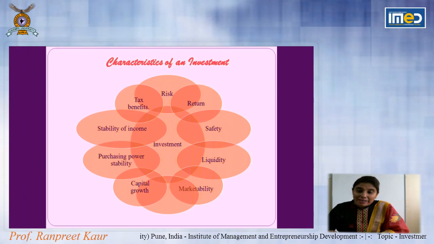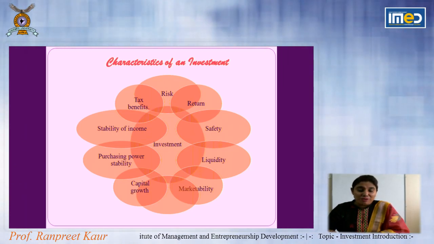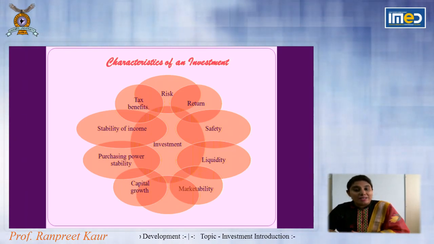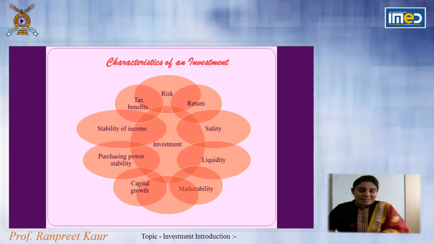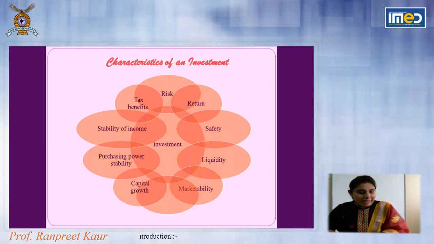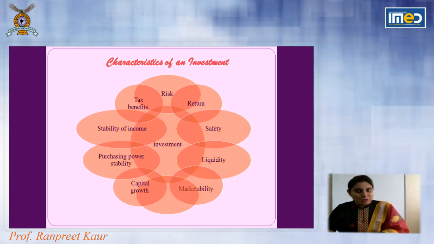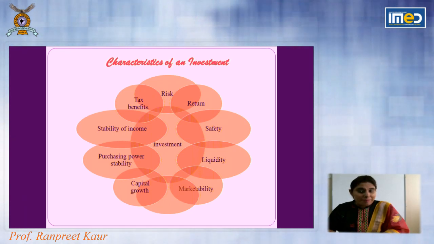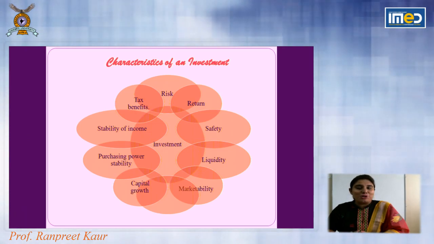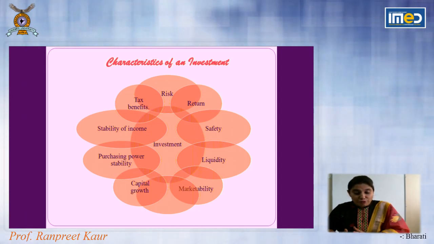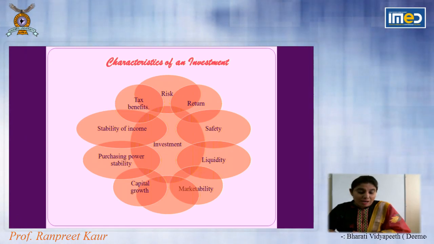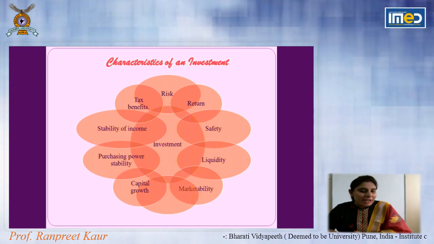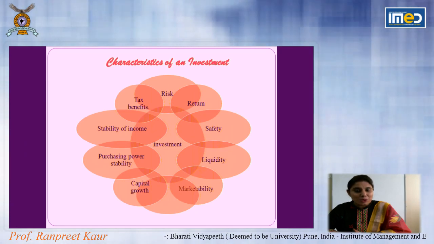But when I target a regular income, maybe I can choose an option which is going to give me a regular income also. Like when we purchase a real estate property, I can choose a real estate in such a form that it gives me a certain rental income and capital appreciation also. So rental income is my regular income out of my investment. In equity, it may be your dividend. In bonds or debentures, it may be the coupon rate which you get as your regular income. So what type of return are you expecting, a high return, moderate return or low return? It is judged by the risk appetite of the individual, how much risk that individual is going to take.